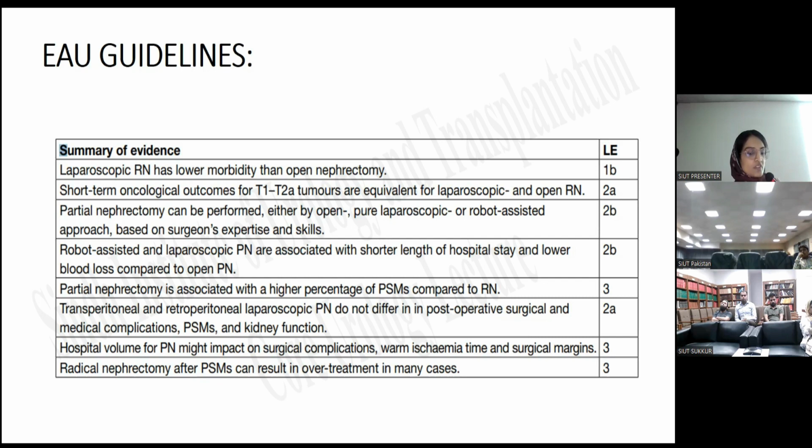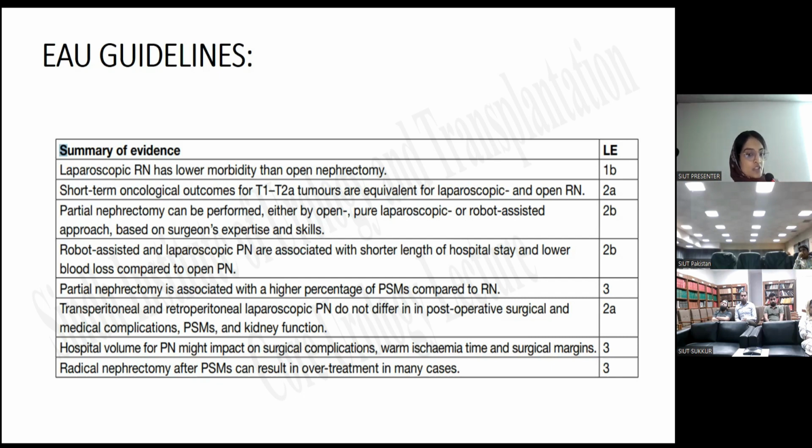With 2b, robot assisted and laparoscopic partial nephrectomy are associated with shorter length of hospital stay and lower blood loss, as we know these are the merits of robotic assisted laparoscopic surgery as compared to the open one. So this again falls under 2b evidence. Partial nephrectomy is associated with a higher percentage of positive surgical margins compared to radical nephrectomy. Level of evidence is 3, that is more or less weak. Transperitoneal and retroperitoneal laparoscopic partial nephrectomy do not differ in postoperative surgical and medical complications, positive surgical margins, and kidney function. That is level of evidence 2a.